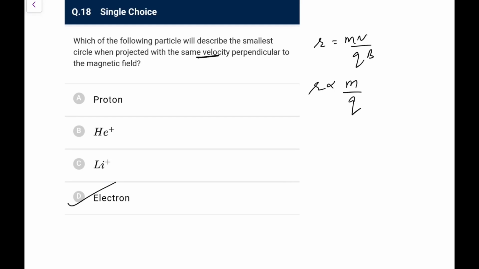You know the electron mass is 1 by 1840 of the mass of a proton. So definitely electron is going to be the answer here.